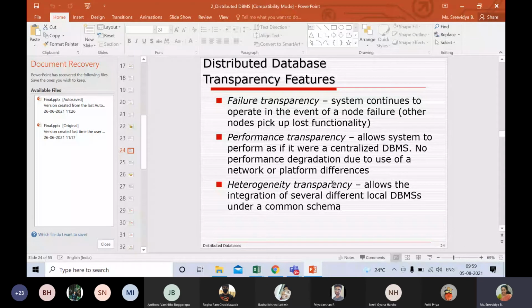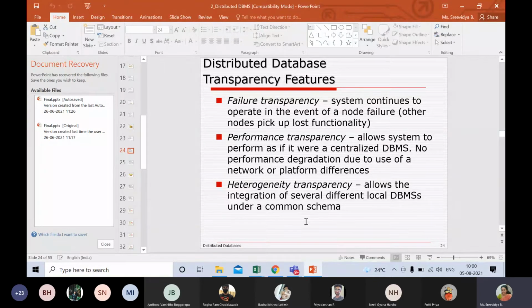For computing, I'm supposed to know the policies also, so there is an interaction between MySQL and Oracle. I'm only asking for the data. I'm not bothered who is interacting with what, how they are interacting. That's none of my botheration, if I have to put it in layman's terms. So that is heterogeneity transparency.